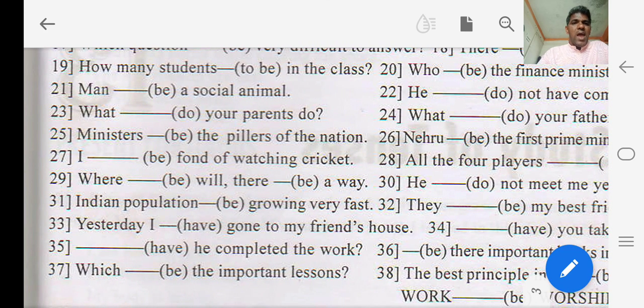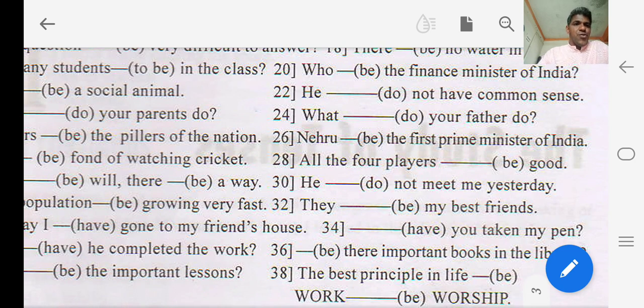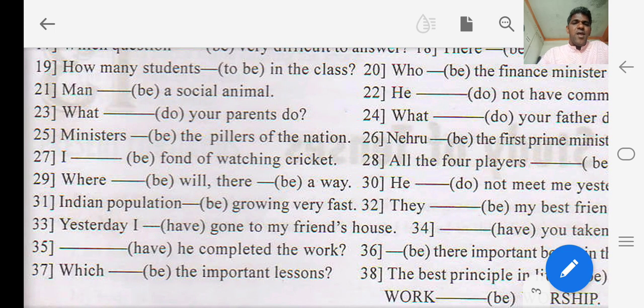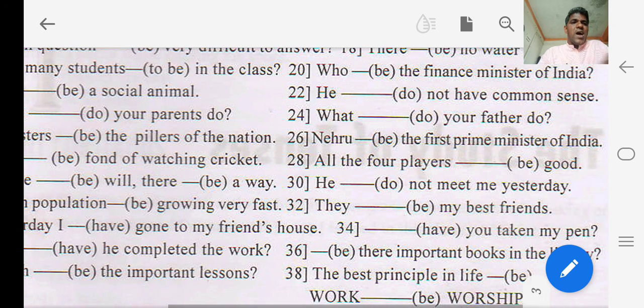Similarly, I am fond of watching cricket, because I is first person, that is why it is am. All the four players were good or are good, because it is plural subject. Then where there is a will, there is a way. So again it is in the present tense. Will is singular, way is also singular, that is why is. Then Indian population is growing very fast, because population is third person singular, it is in the present tense. They are my best friends, because they is plural.